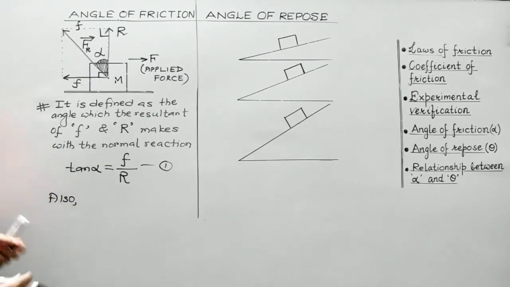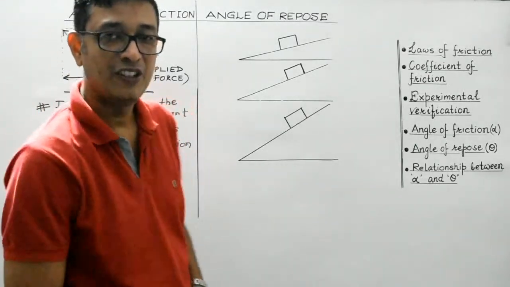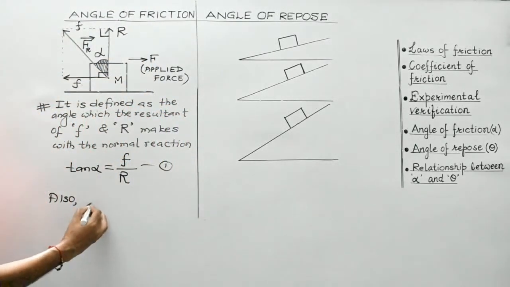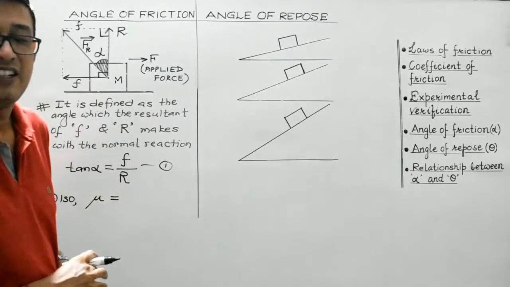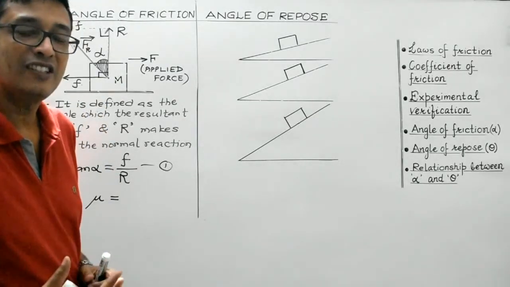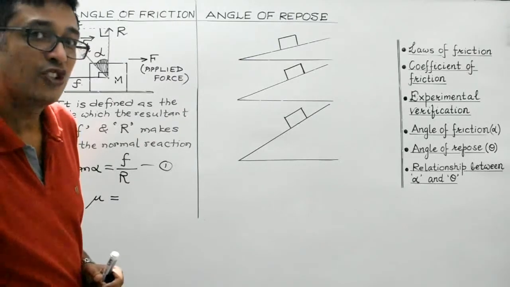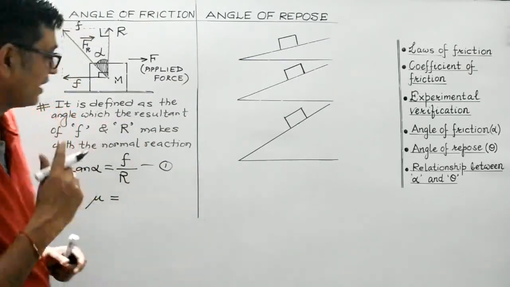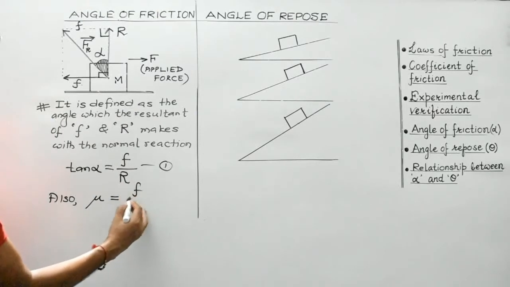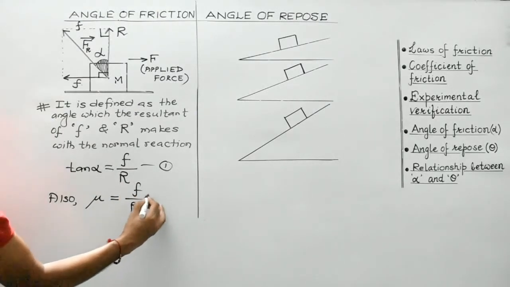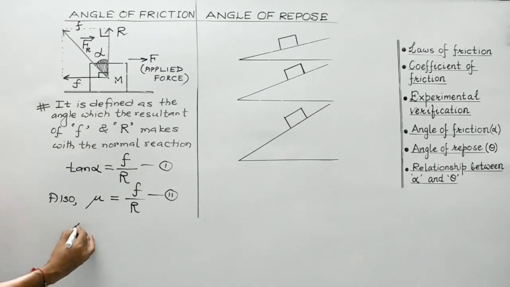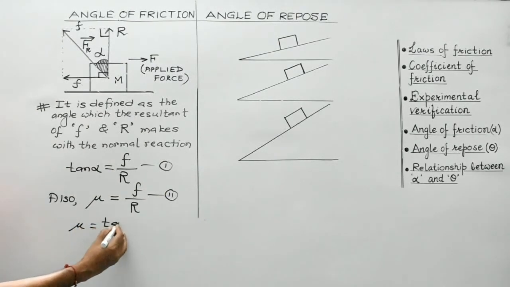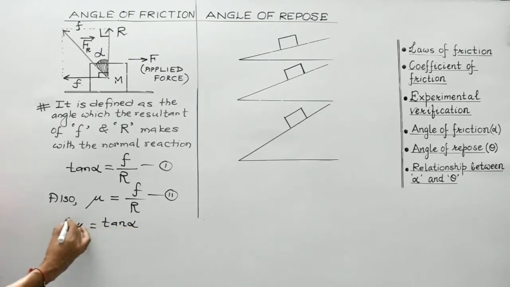Also we are aware, we have discussed the laws of friction. So we are aware that if mu be the coefficient of friction of the two surfaces in contact, then the coefficient of friction is also defined as the ratio of the frictional force to the normal reaction, that is F by R. So from these two students we conclude that mu is equal to tan alpha.